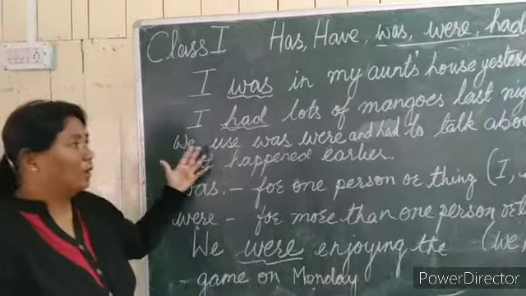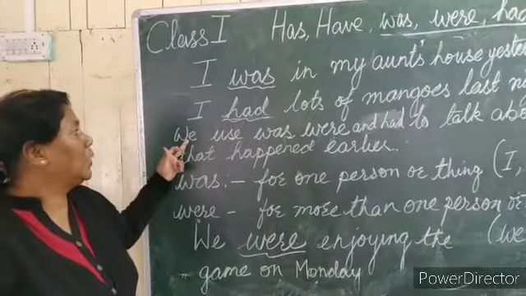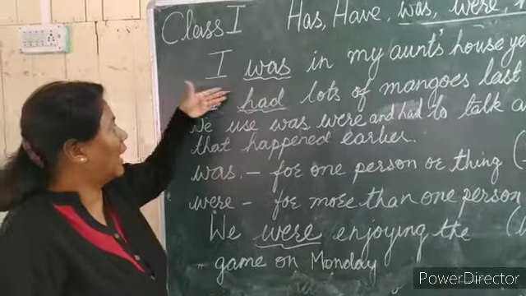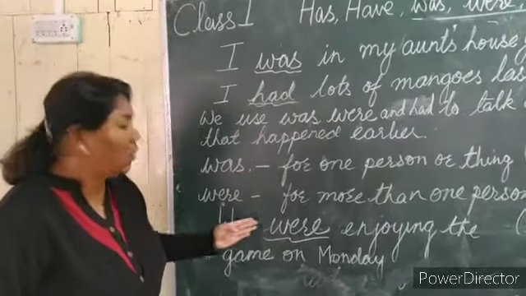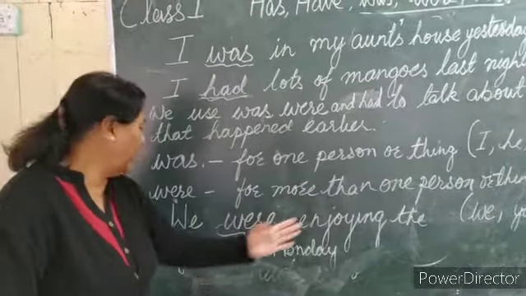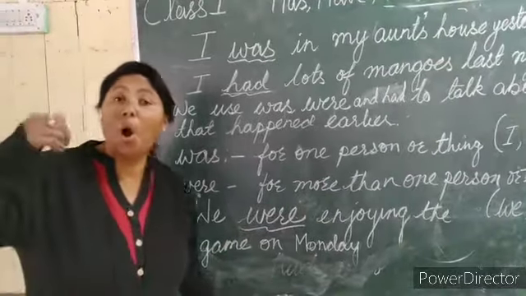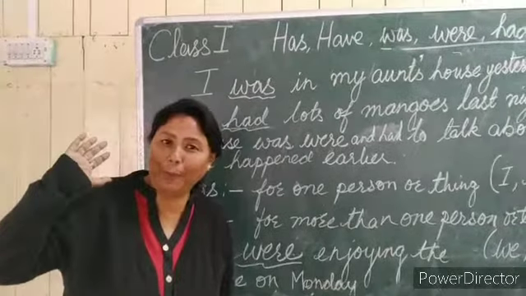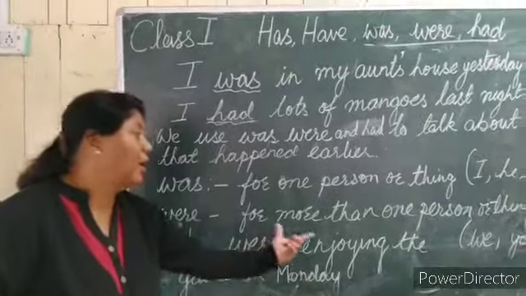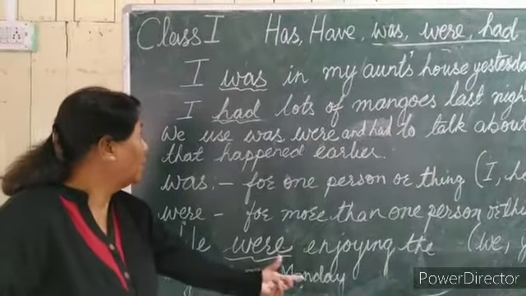Now try to understand. If you say we were enjoying the game on Monday, Monday has already passed. Today is Friday, isn't it? So we were enjoying the game on Monday.